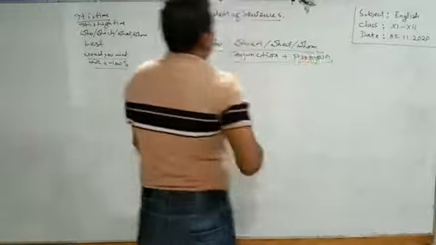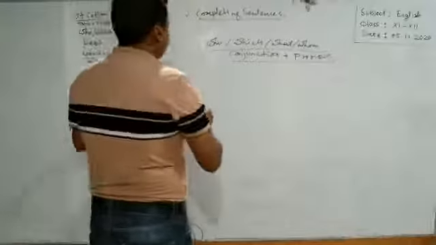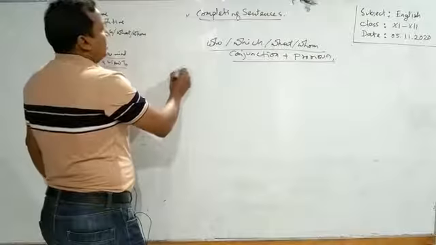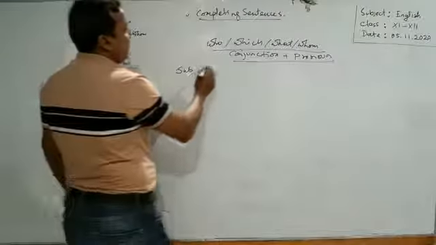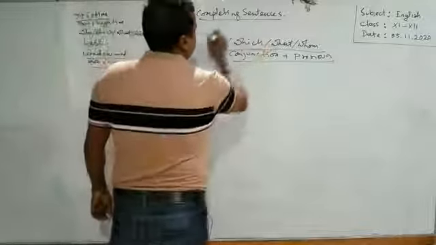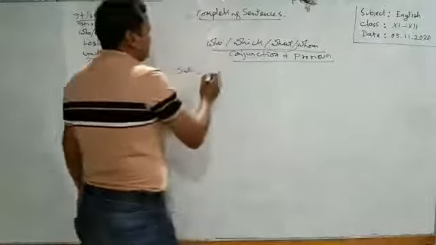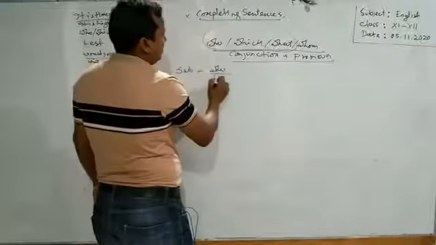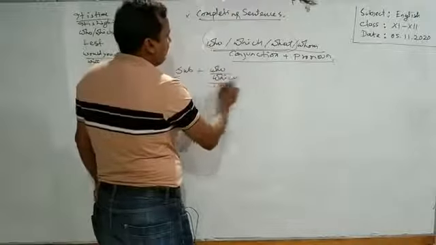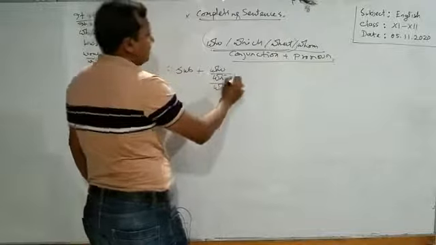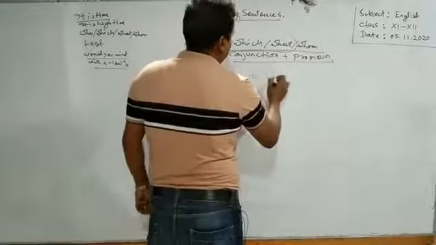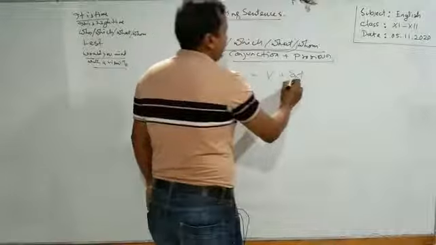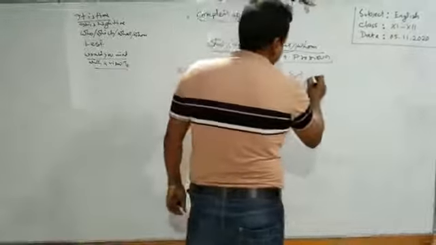So, in such a way we can use them: subject, then we can use this relative pronoun who is, what. Then there will be the verb, and afterwards we have to use extension or object.